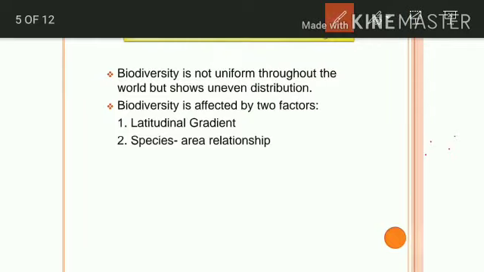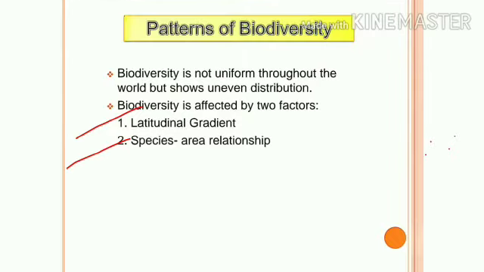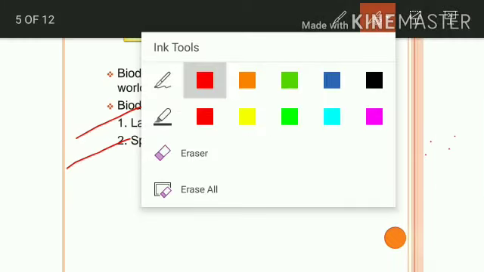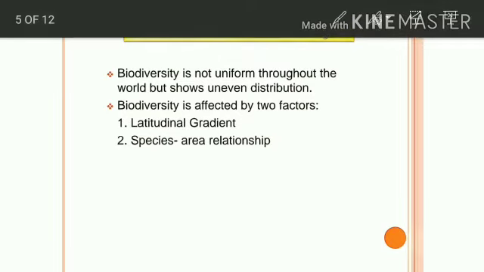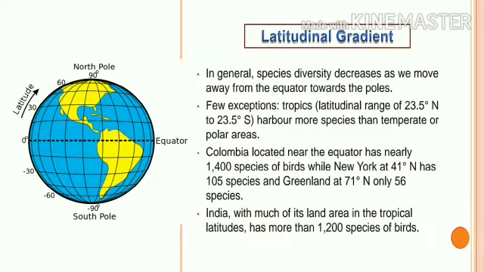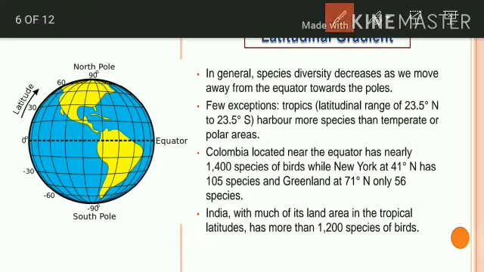One is latitudinal gradient, second is species area relationship. The first part we learn about is latitudinal gradient.